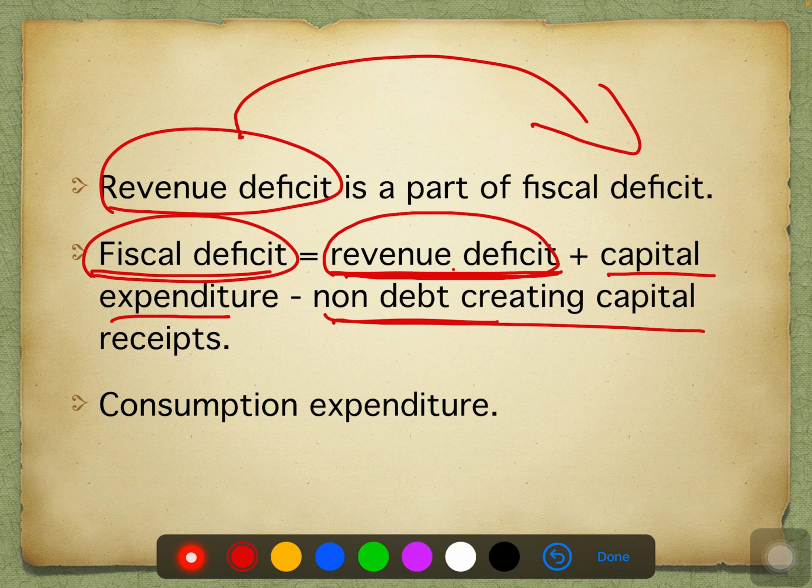Why do we usually borrow money? For the sake of consumption expenditure and for the sake of investment expenditure. We have already studied that. But when we have revenue deficit, it's a major part of the fiscal deficit. When we're going to borrow more money, the larger share is for consumption expenditure than investment expenditure.